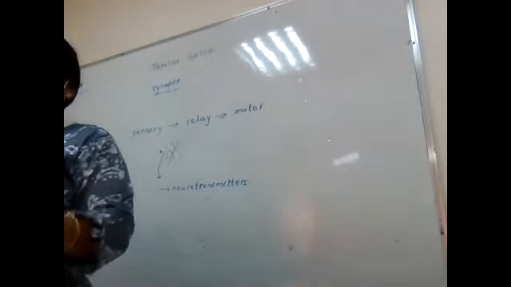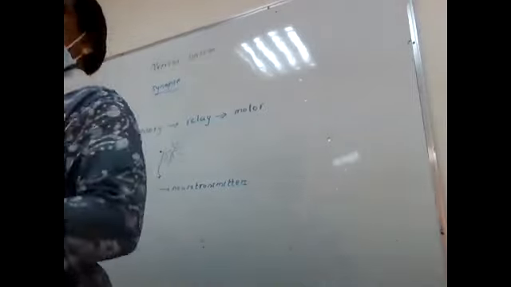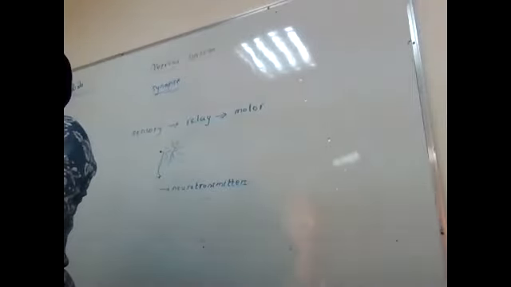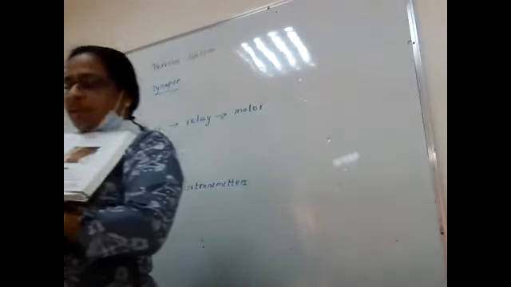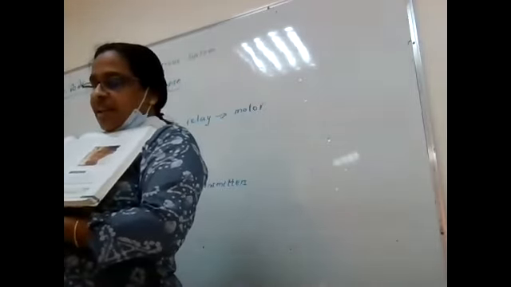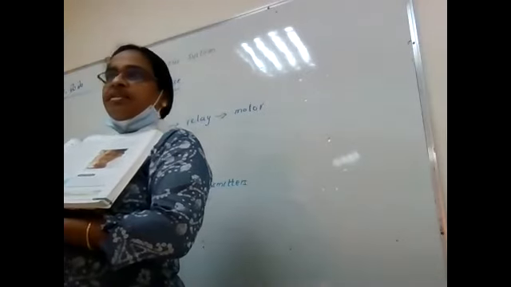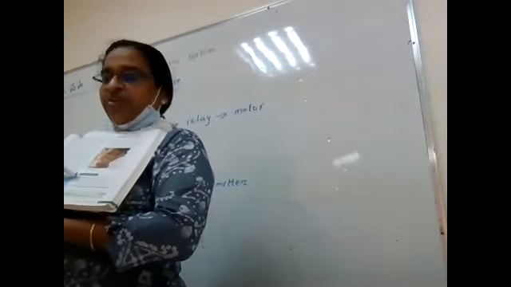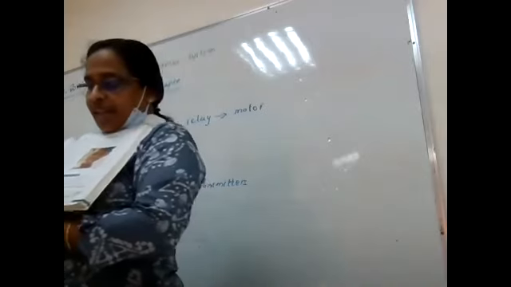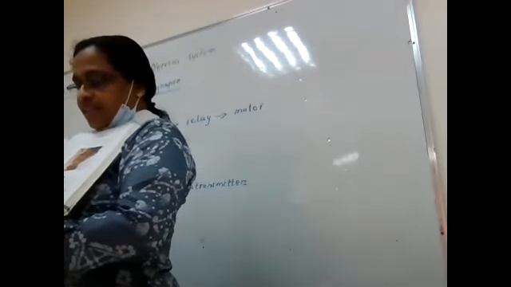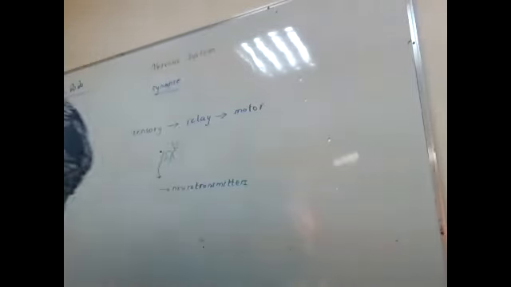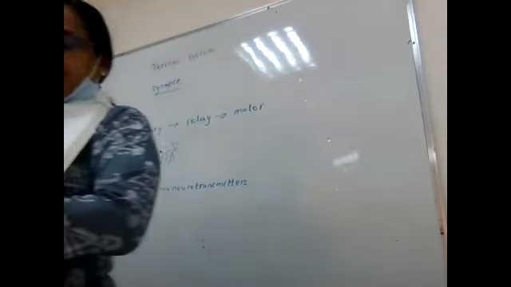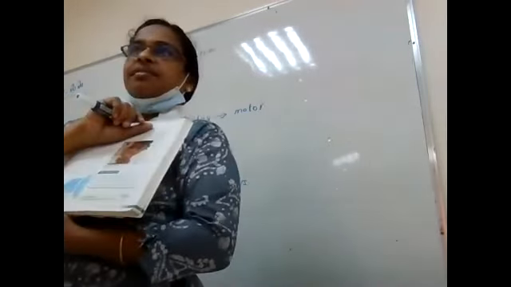Got it? So that junction between two neurons, we call it the synapse. So what all things will be in the synapse? End of one neuron, starting of another neuron, and there is a small gap. You can see they are not touching each other. And then there are some neurotransmitters which pick up this impulse and give it to the next one.